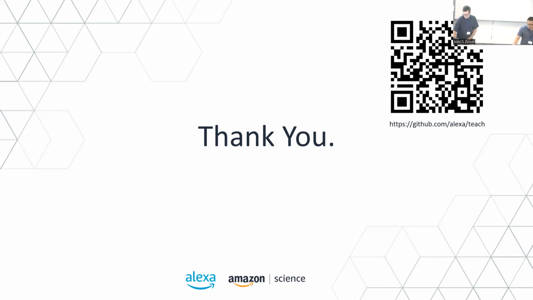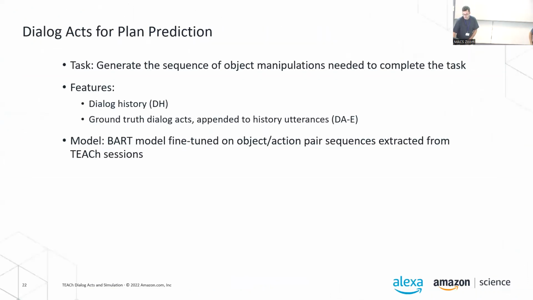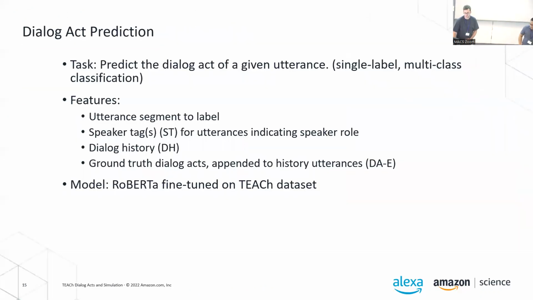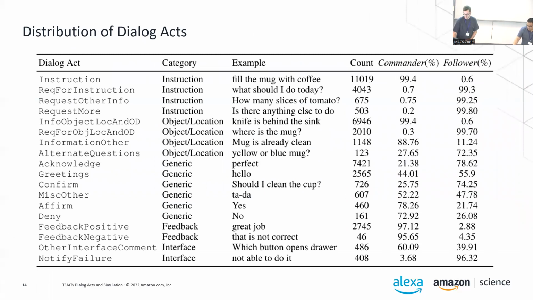Yeah, that's a good question. I don't have statistics for how many dialogues in the data set would require clarification, but we do see that there are utterances associated with dialogue acts related to disambiguation and confirmation, for example.